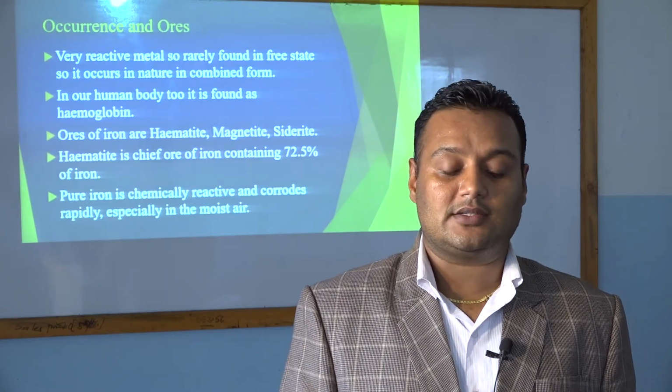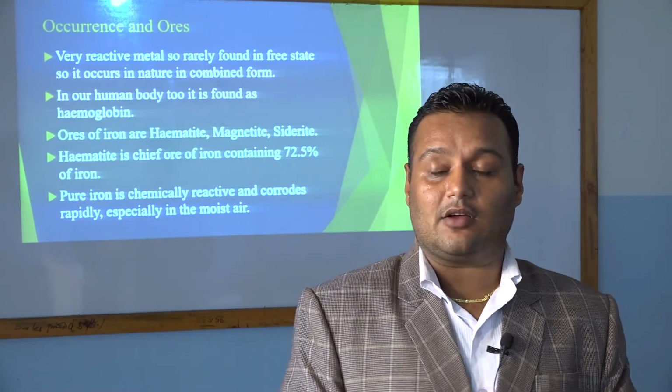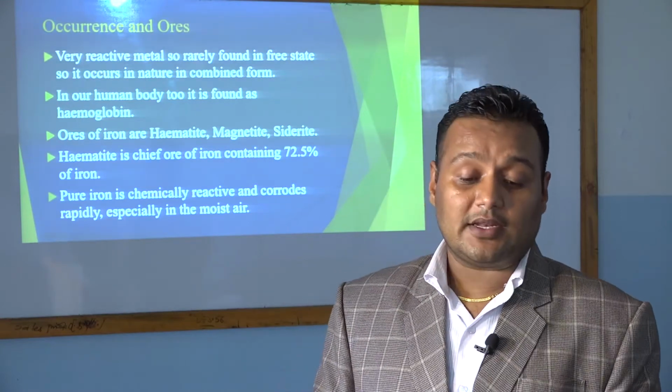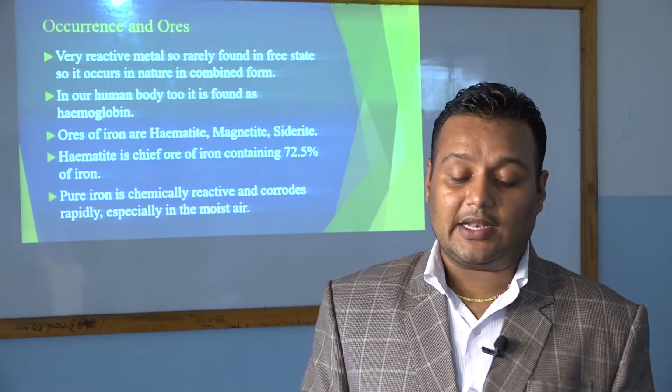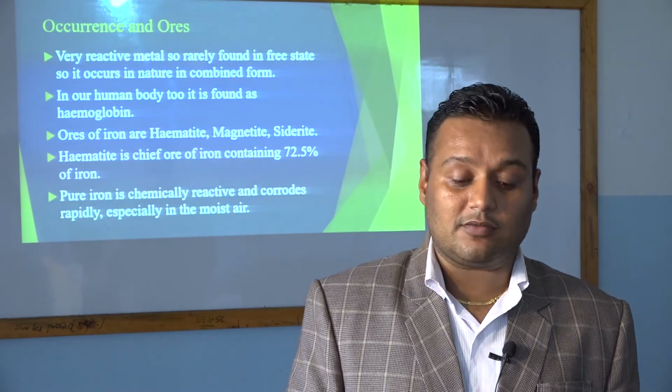So the ores of iron are hematite, magnetite, and siderite. It is always found in the combined state. It is not found in the free state because it is very reactive and easily corrodes. And hematite is the chief ore. You have to remember this. Hematite is the chief ore of iron.